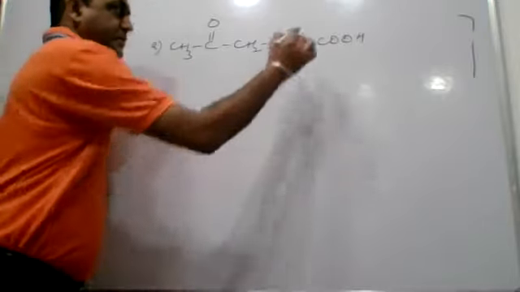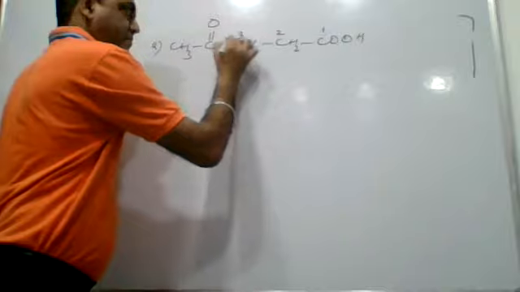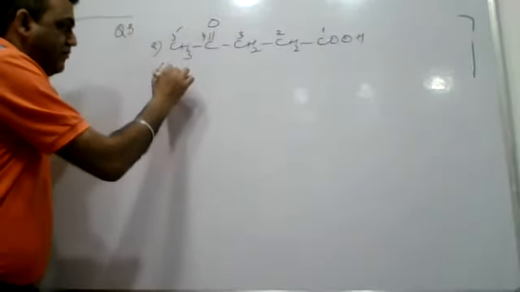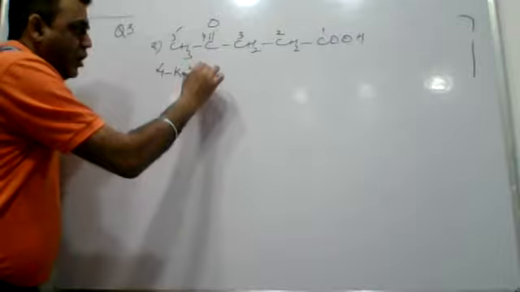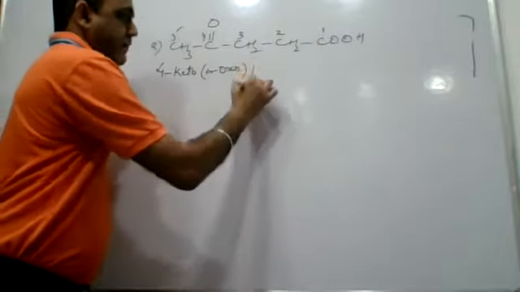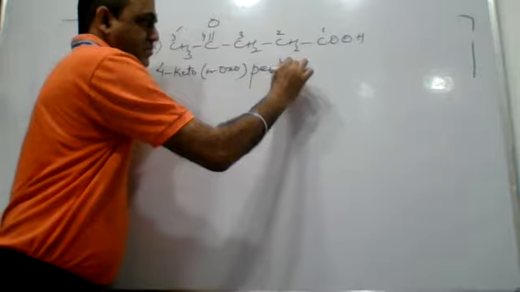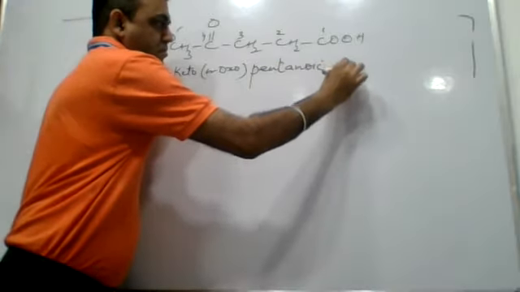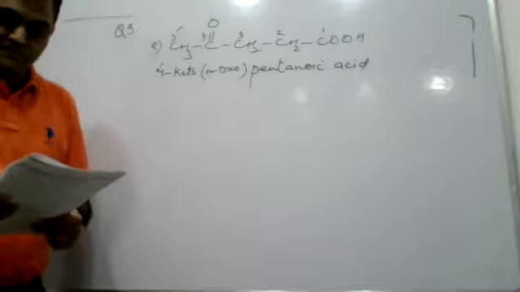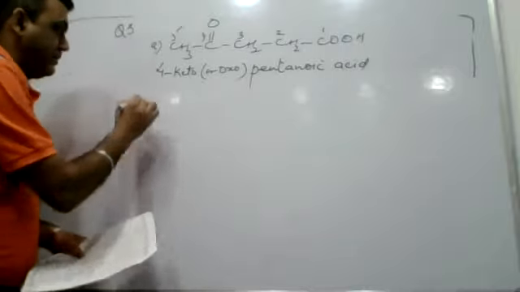And the carboxylic acid being terminal, this way we'll do its numbering. So its name will be 4-keto, or you may write oxo, pentanoic acid. And exactly the same name is given in option number 1. So this is acceptable. B part.